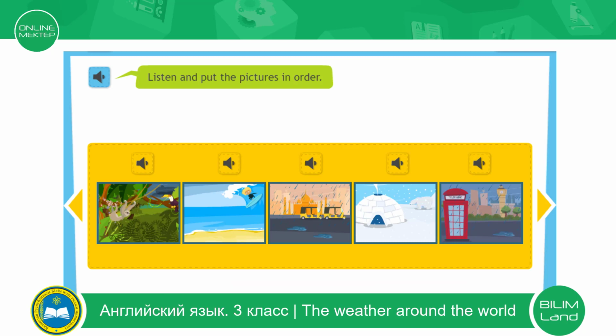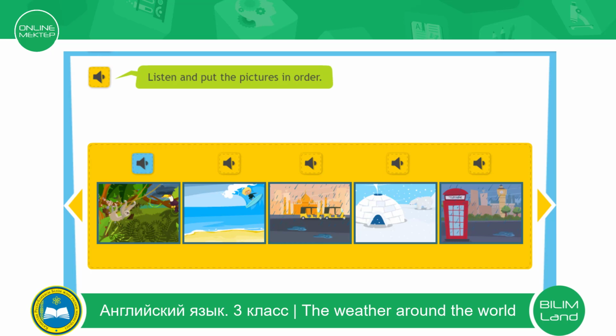Dear students, let's do the next activity. Listen and put the pictures in order. Write your answer. Let's do it together.